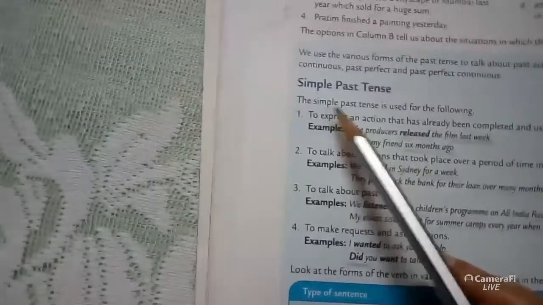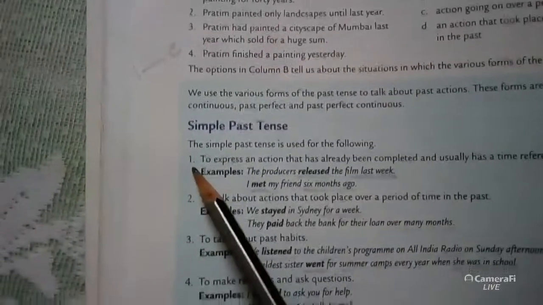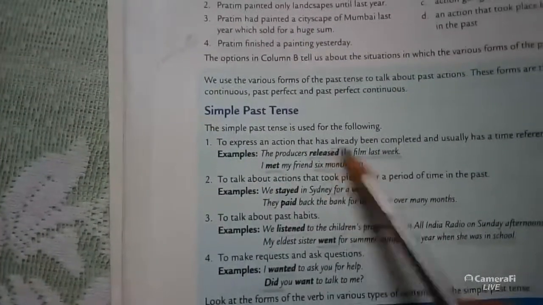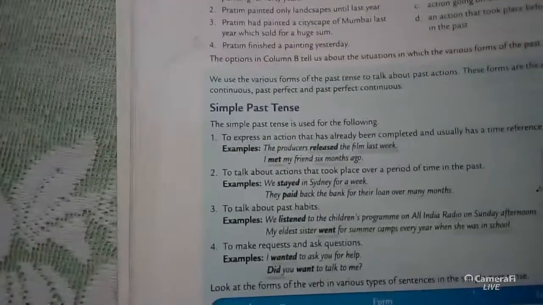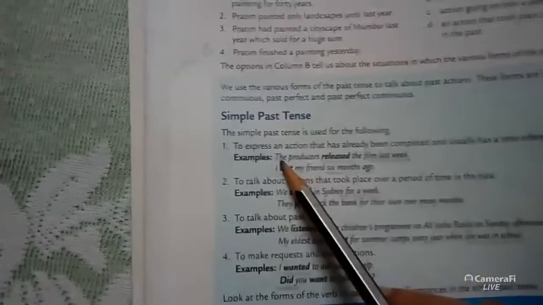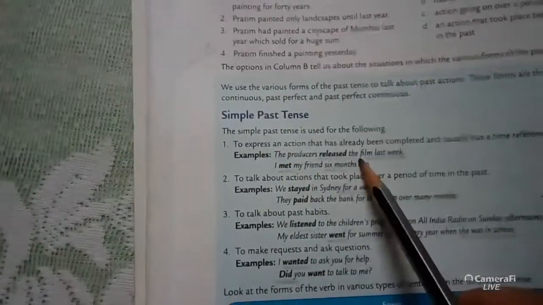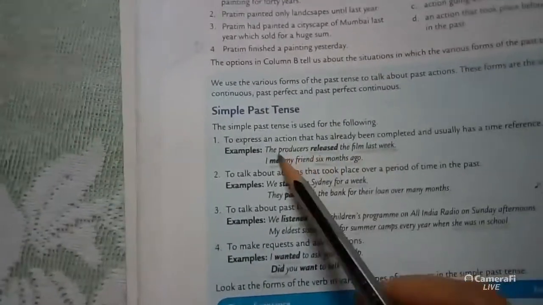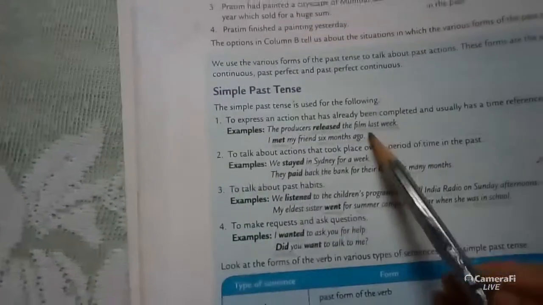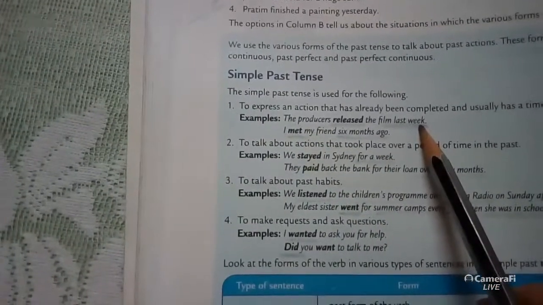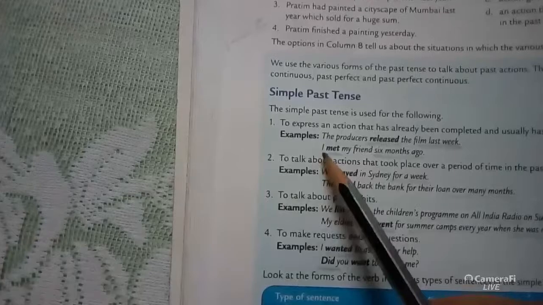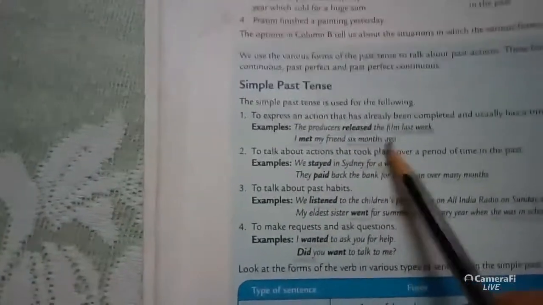The simple past tense is used for the following. Number 1, to express an action that has already been completed and usually has a time reference. That means the producers released the film last week. That means it is already completed and the time is mentioned. I met my friend 6 months ago.